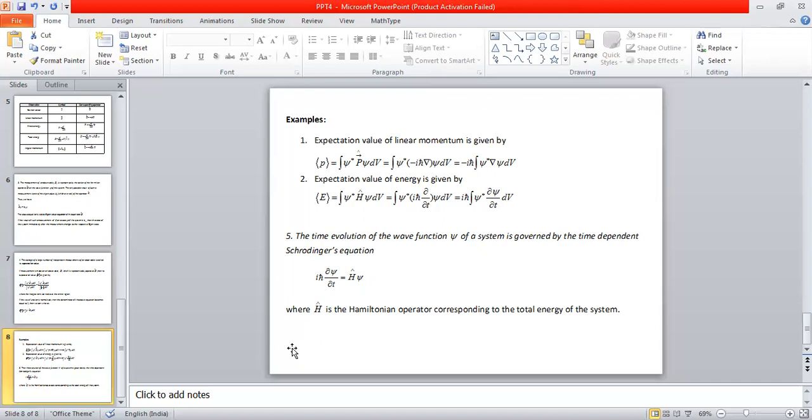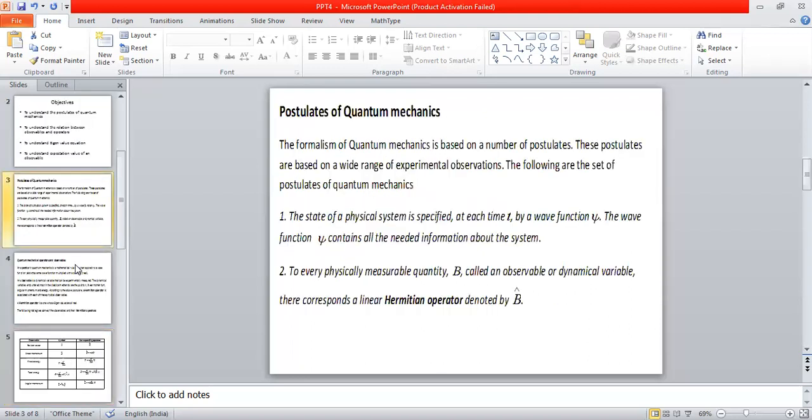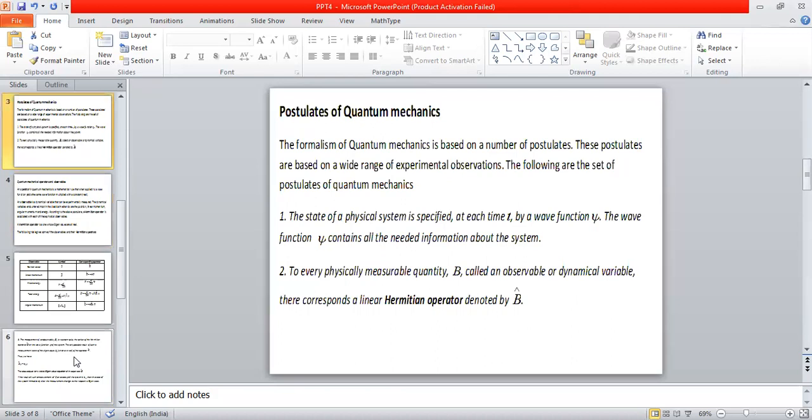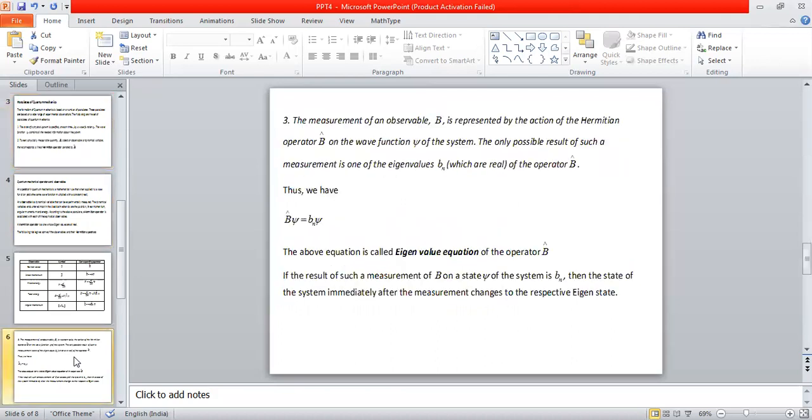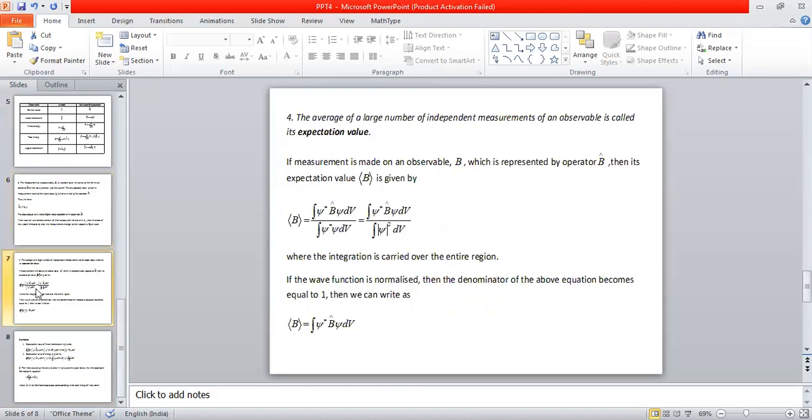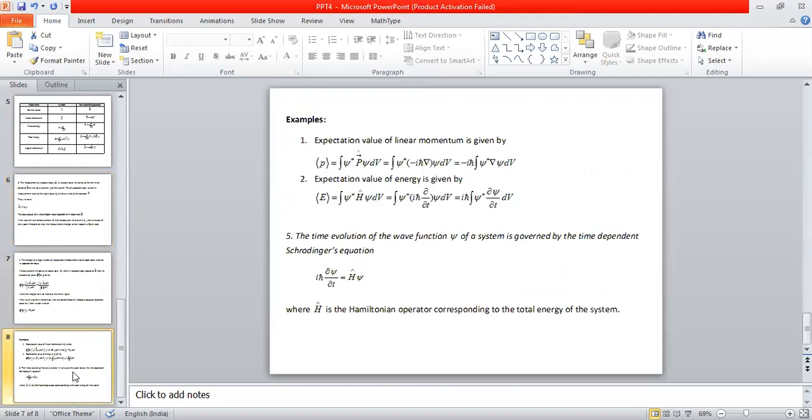So there are 5 different postulates of quantum mechanics. The first one talks about the physical system wave function, which gives all the complete information. The second one says that each and every physical observable is represented by a Hermitian operator. The third one talks about the eigenvalue equation and what is going to happen if we do the measurement on a particular observable. The fourth one talks about expectation value, and the fifth postulate talks about the time evolution of the system, or the time evolution of the wave function of a physical system, which is governed by